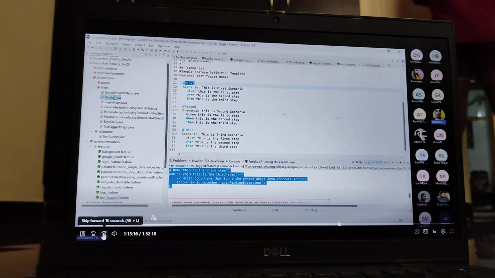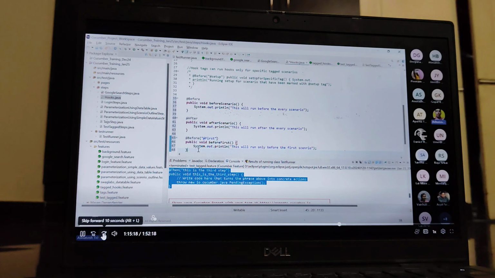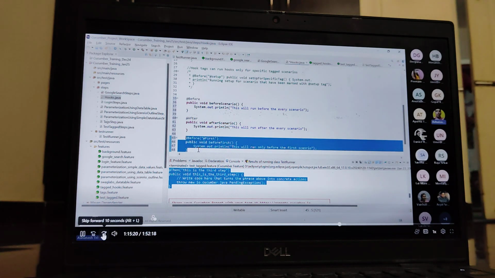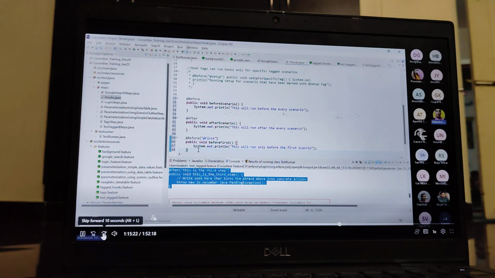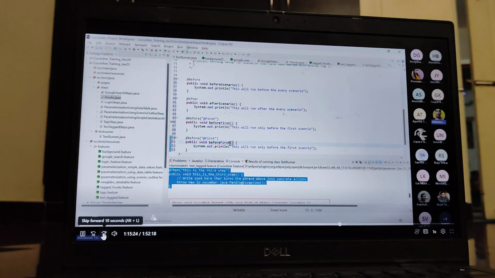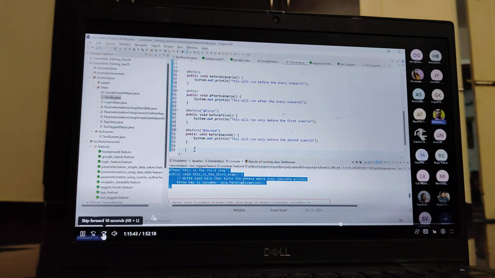Go to the Hooks.java and here you can similarly copy this. Suppose this hook, I want to execute before the second scenario. So this will run only before the second scenario. Here you can specify the tag second.